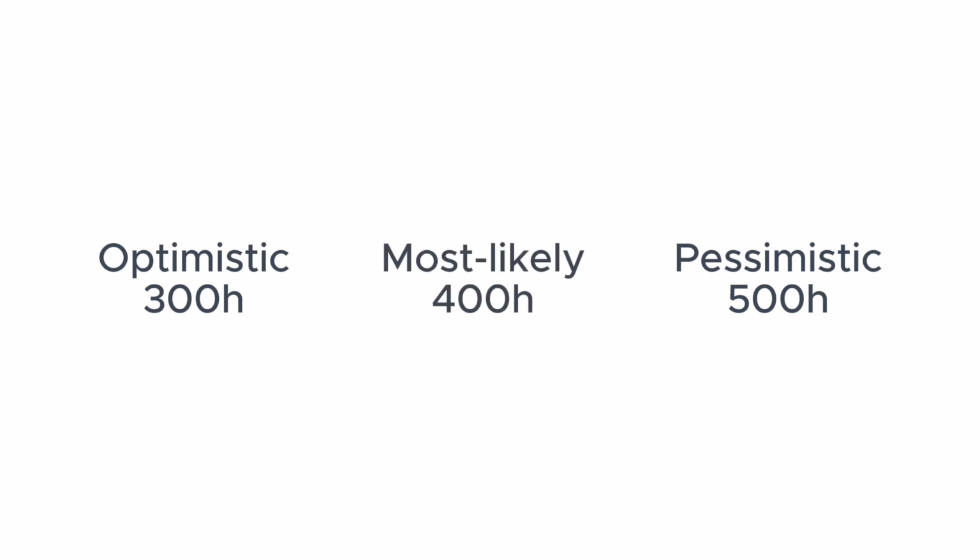For example, we are to build a website, and the optimistic estimation, if everything goes well, is going to be 300 hours. The pessimistic one is going to be, for example, 500 hours, as we expect to have a lot of unexpected problems. And the most likely variant is going to be 400 hours, a middle variant between optimistic and pessimistic.